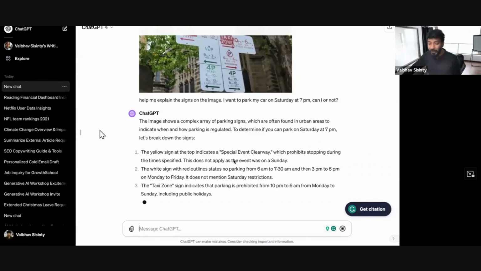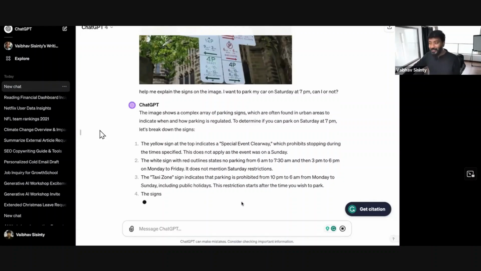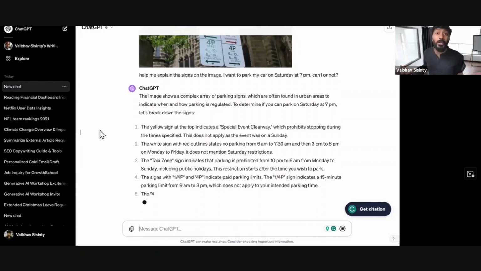It is literally explaining a special event clearway, white sign, taxi zone. Man, this is how you curate information.